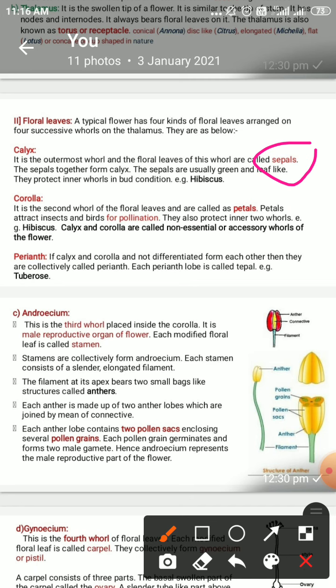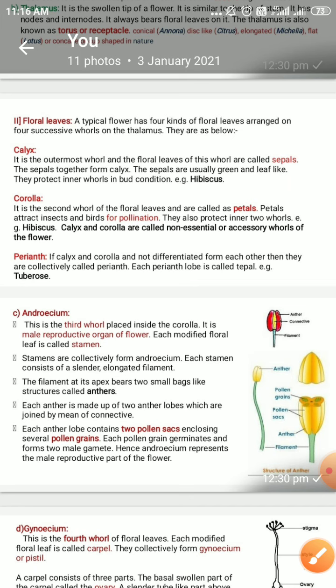Now, after the calyx, the second whorl of floral leaves is called the corolla, and it is composed of the petals. The flowers may show 5 petals, 4 petals, or 3 petals, depending upon the type of the flower. And these petals are of various colors: white, yellow, red, blue. Different colored petals compose the corolla.